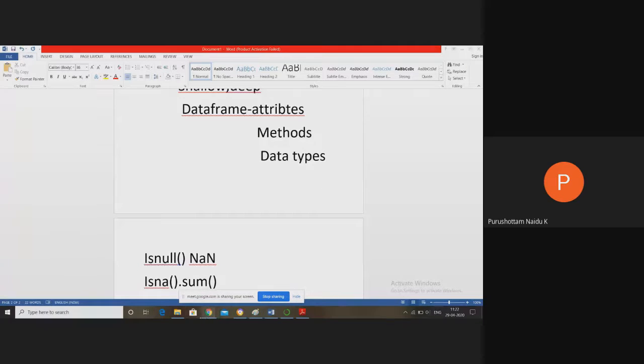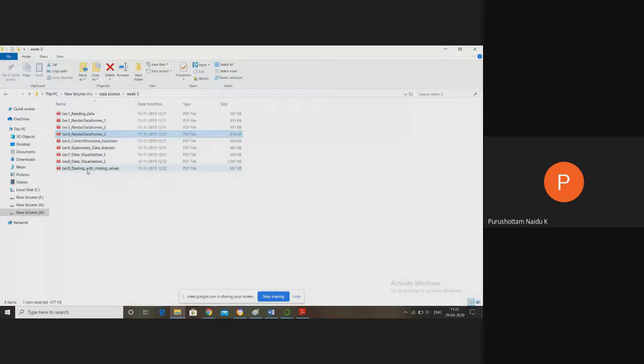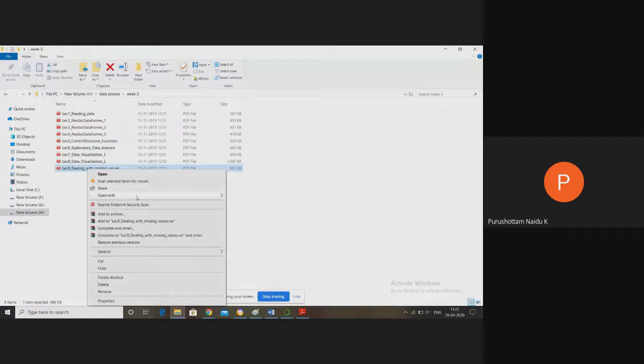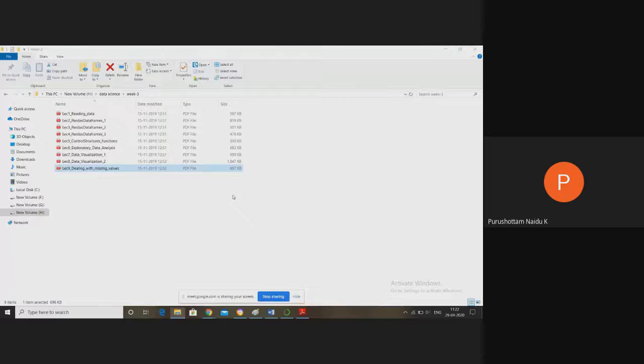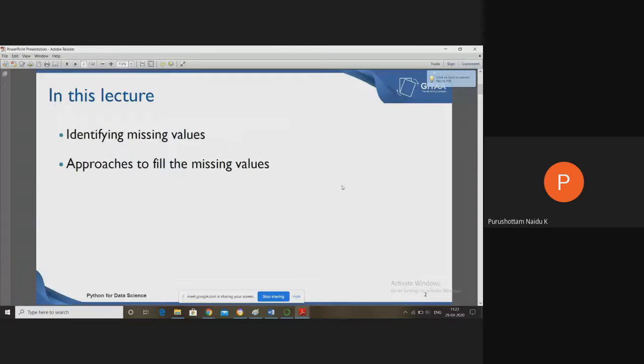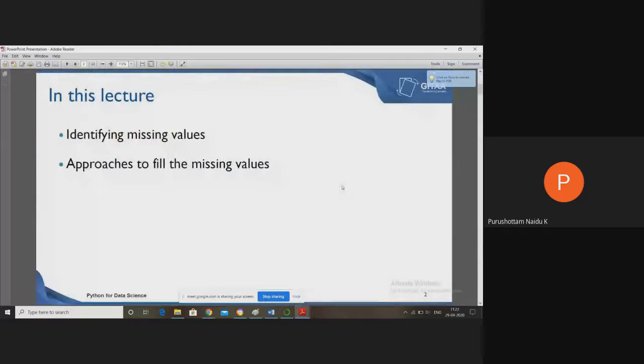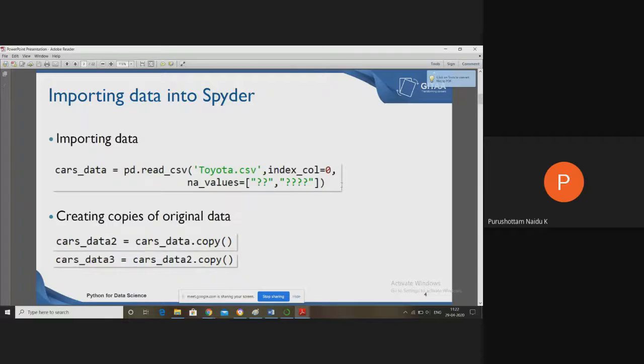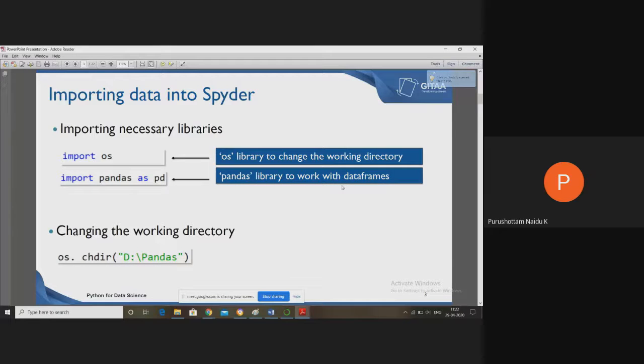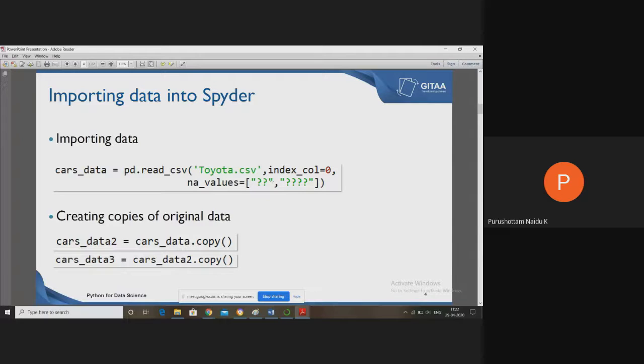Okay, so for that we go to the next topic called dealing with missing values. For missing values, either by using the isnull or isna method, we fill the missing values. Okay, so now this is the common code: import os, import pandas, and change the directory. Now you have to read the data into cars_data.